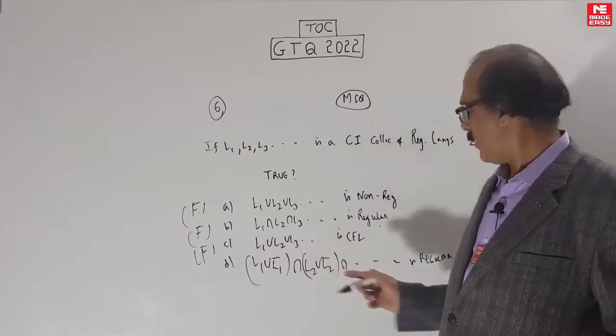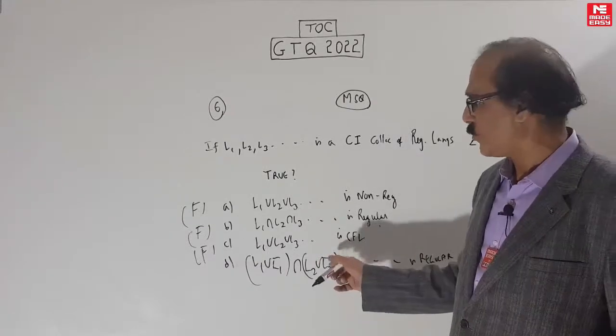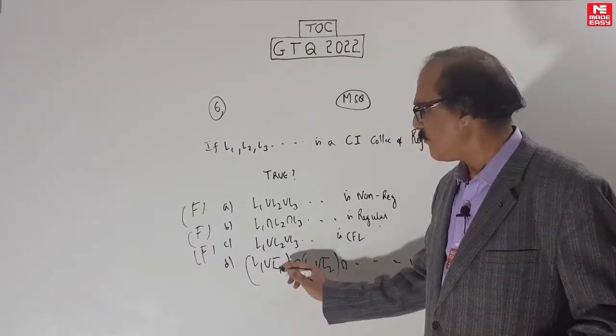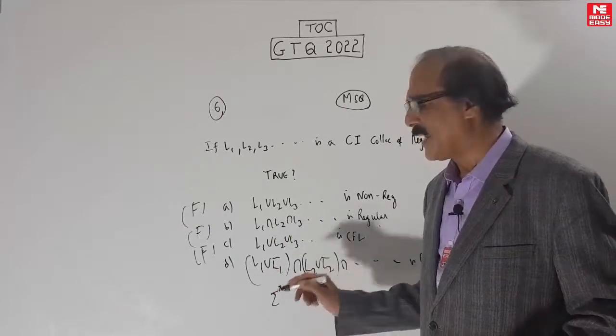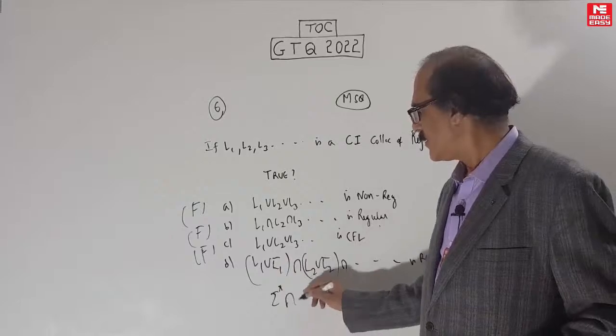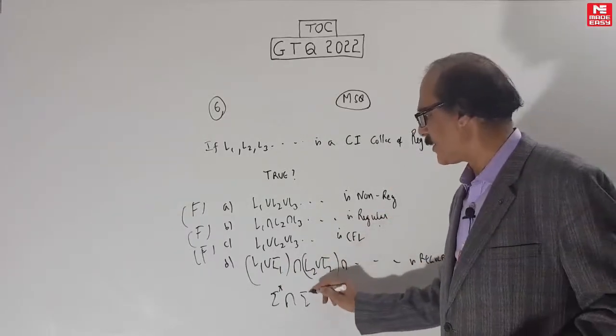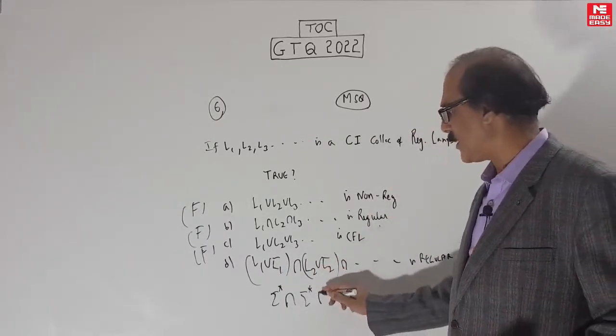Again you will say this regular is false. No, it's actually true. This one is true. Why? Because you can simplify it. This is not just any language. This L1 union L1 bar is a very special language called sigma star. In fact, L union L bar is always sigma star. Since all are on the same alphabet, this is also sigma star. L2 union L2 bar is sigma star.